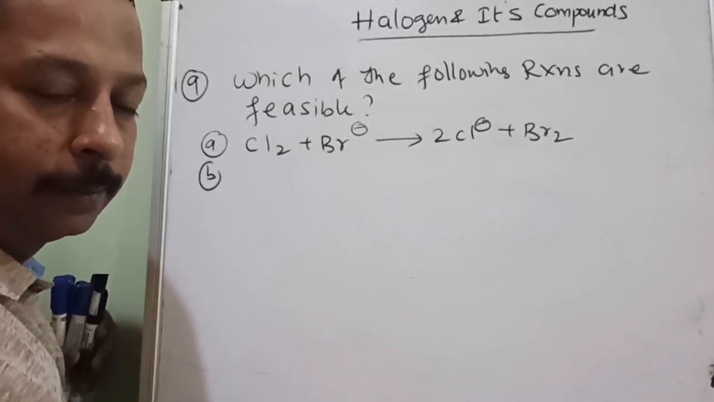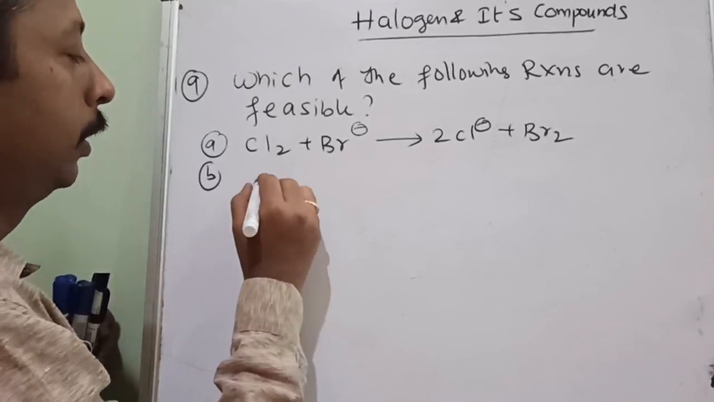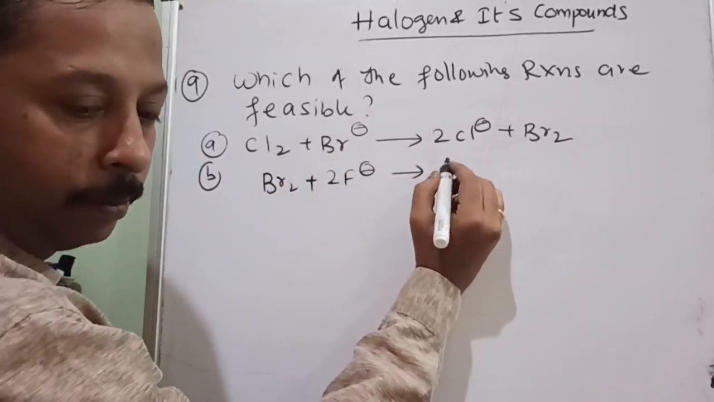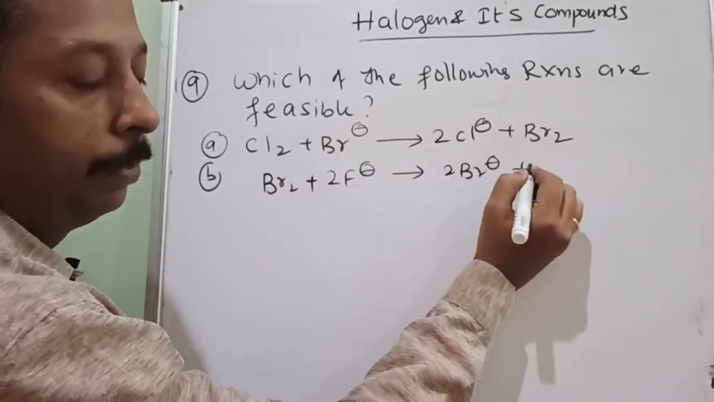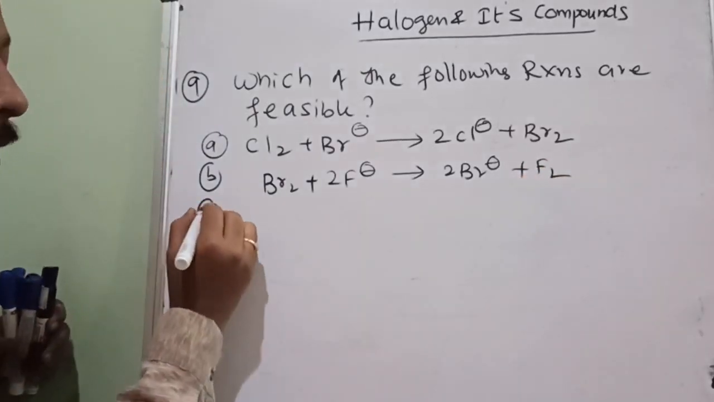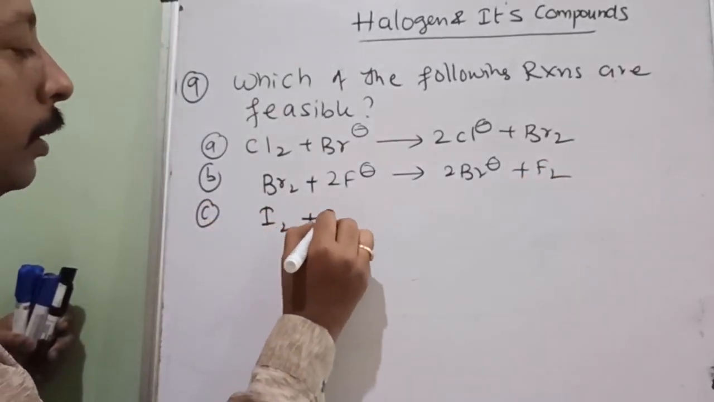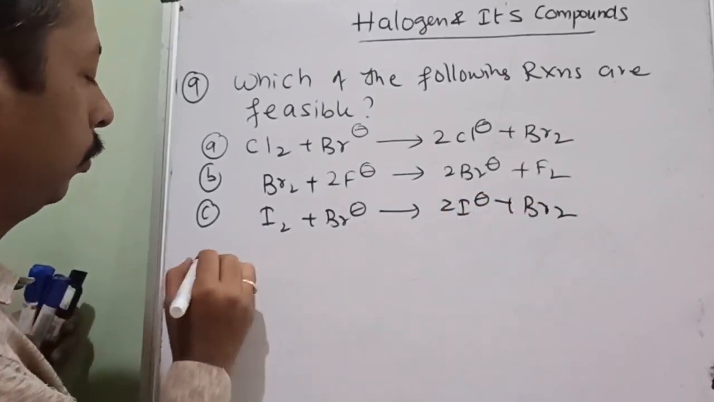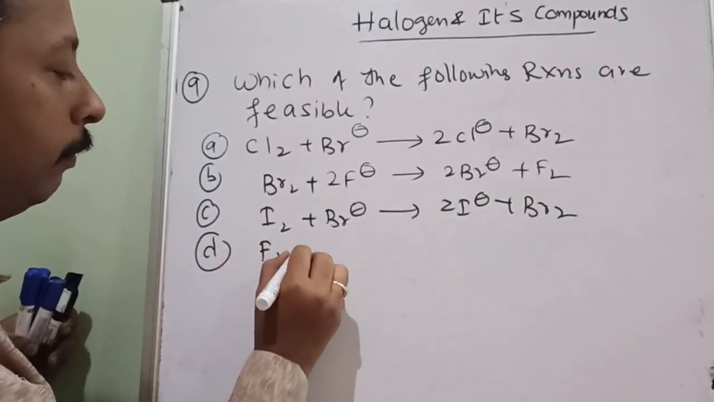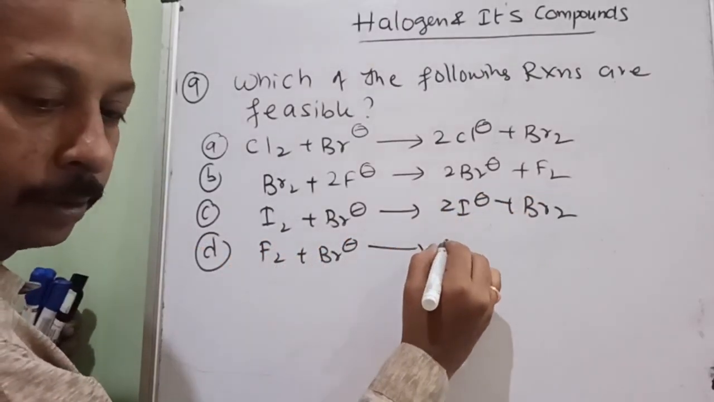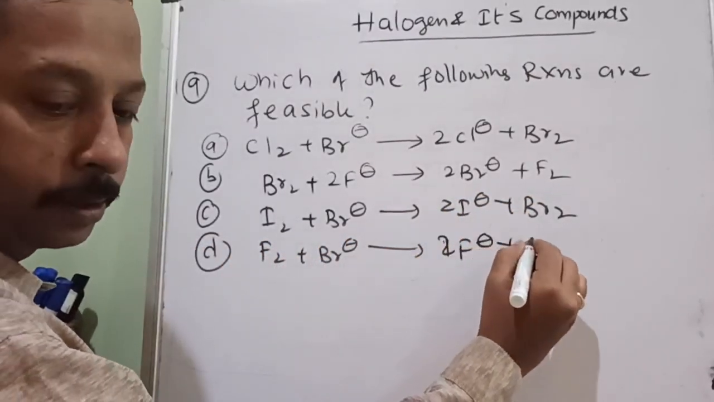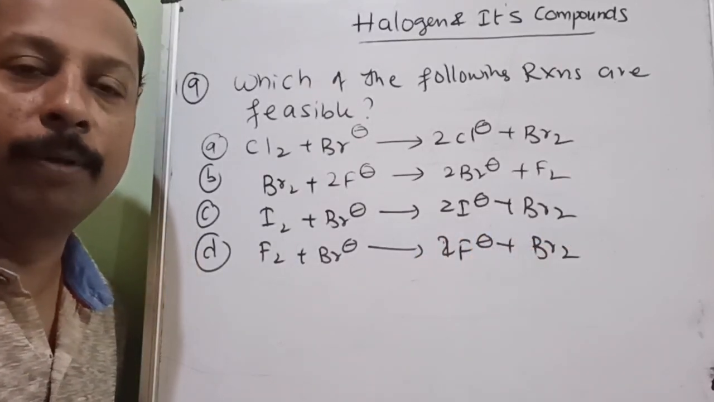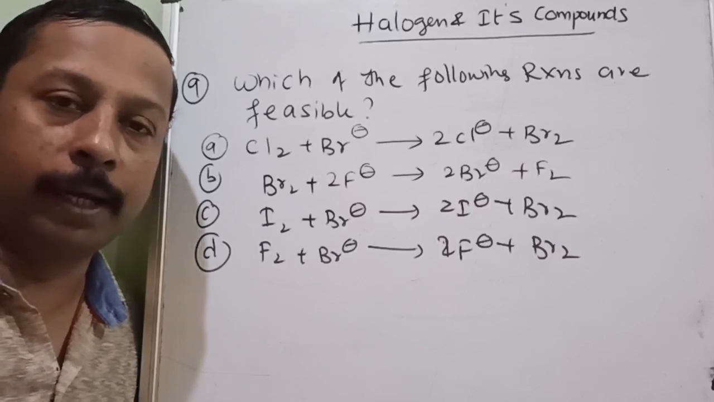So don't get stuck with the first answer, second answer like that. In between I will be giving you surprises so that you are properly prepared. Option B, 2 Br minus plus F2, and third one is I2 plus Br minus gives 2I minus plus Br2. Option D, F2 plus Br minus gives 2F minus plus Br2. Is it understood? It can be more than one correct also.